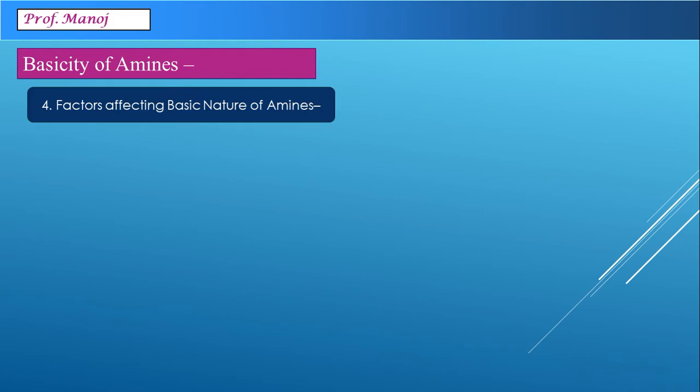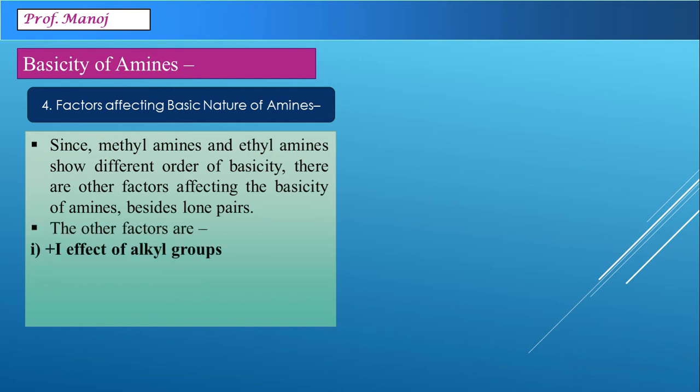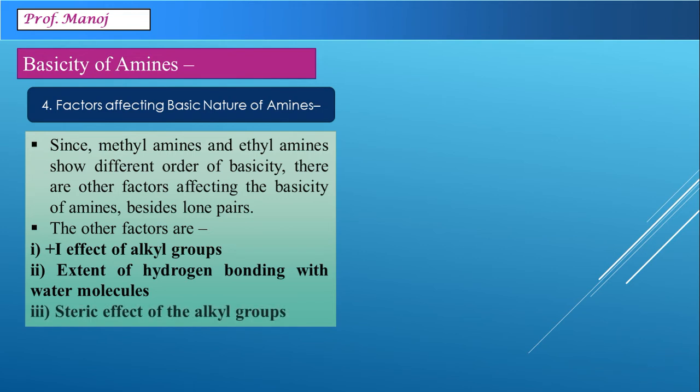So we see what are the factors which affect the basic nature of amines. Since methylamine and ethylamines show different orders of basicity, obviously there are some other factors than merely donation of electrons. So what are the factors we come across? The first factor is the positive inductive effect of the alkyl groups. Second is the extent of hydrogen bonding with water molecules. And third, the steric effect, that means whether the alkyl groups connected are large or small. We will investigate these effects one by one.